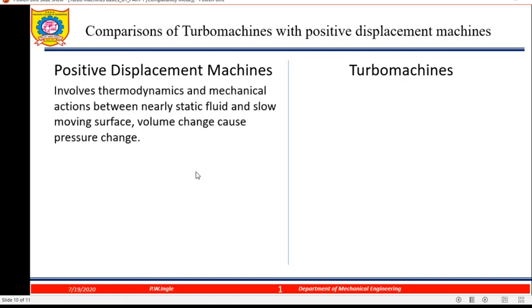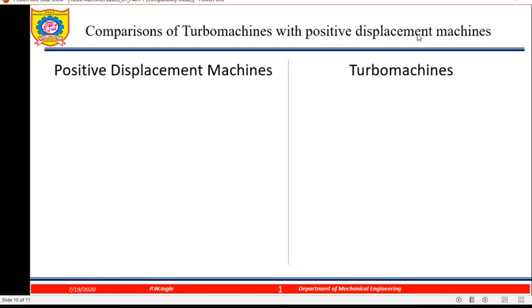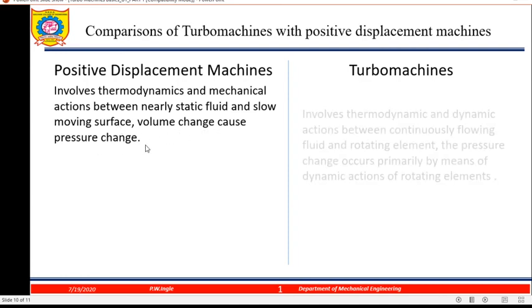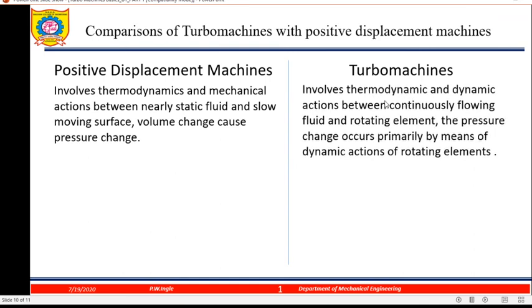Now, comparison between turbo machine and positive displacement machine. What is the best example of a positive displacement machine? A reciprocating compressor or reciprocating pump. So we'll discuss one by one, step by step. Positive displacement machines involve thermodynamic and mechanical action between a static fluid and a slow moving surface. Volume changes cause the pressure change, while turbo machines involve thermodynamic and dynamic action between a continuously flowing fluid and a rotating element. So pressure change occurs primarily by means of dynamic action of the rotating element.